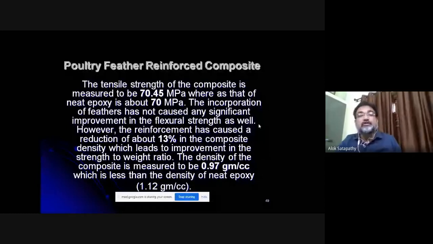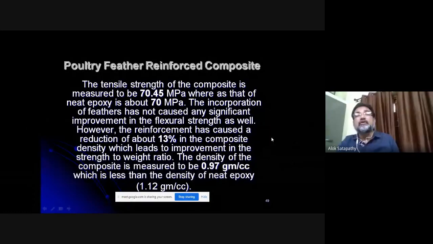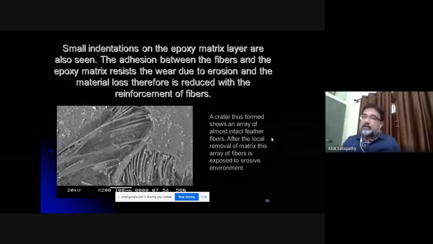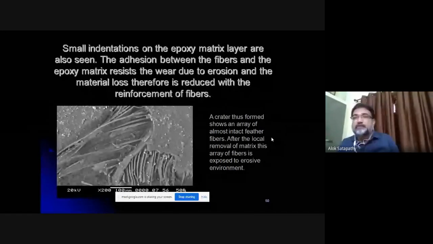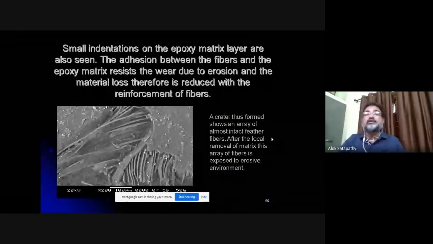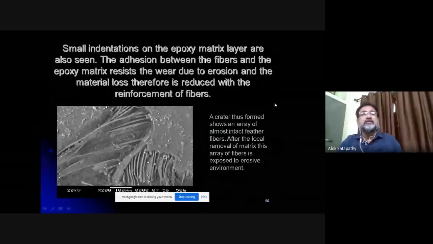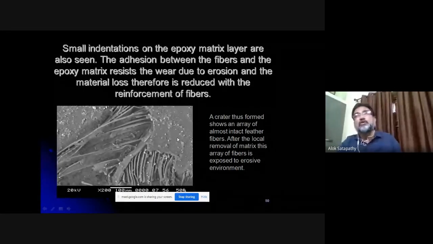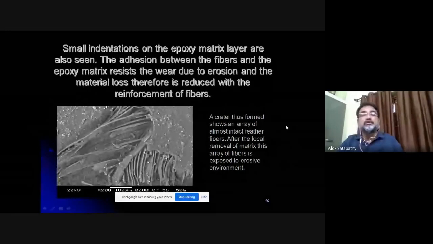Therefore, the strength to weight ratio has increased, and this happens because of the low density of the reinforcement. Otherwise, if you insert glass fiber or carbon fiber, the densities are a little higher, so you don't get a lighter composite as such.